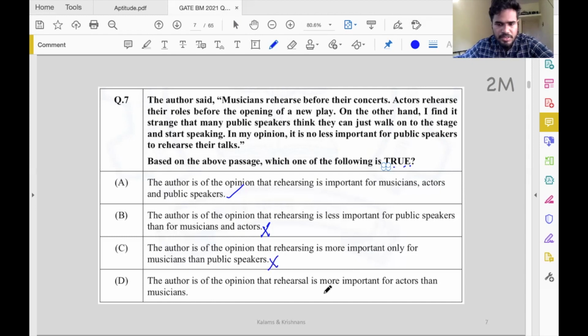Author is of the opinion that rehearsal is more important for actors than musicians. He doesn't compare actors and musicians. He says rehearsal is important for both actors and musicians. Musicians rehearse, actors rehearse, but why don't public speakers rehearse? So this is the correct option. Great. Simple text inference question.